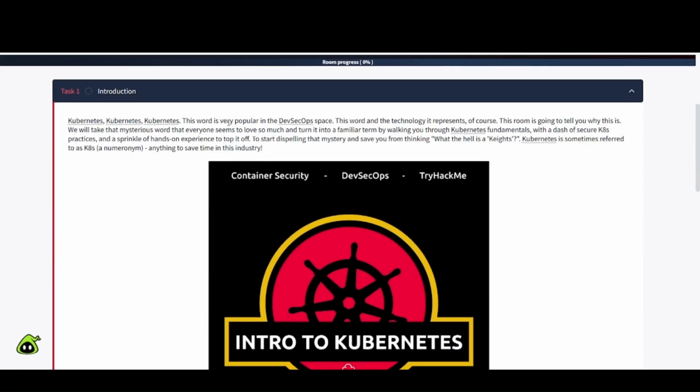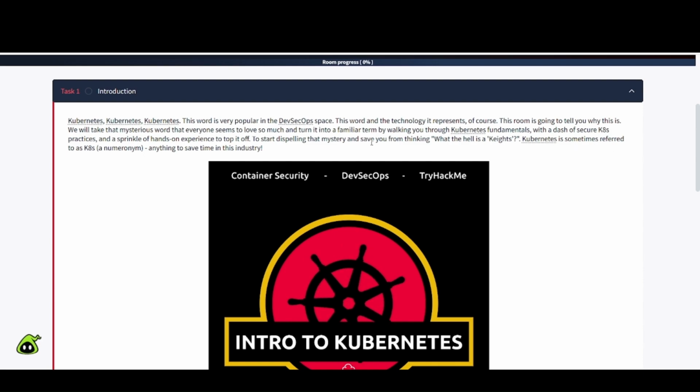Kubernetes. This word is very popular in the DevSecOps space. This word and the technology it represents, of course. This room is going to tell you why this is. We will take that mysterious word that everyone seems to love so much and turn it into a familiar term by walking you through Kubernetes fundamentals with a dash of secure K8s practices and a sprinkle of hands-on experience to top it off, to start dispelling that mystery and save you from thinking, what the heck is K8s?